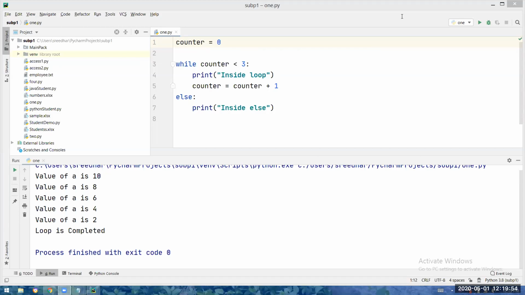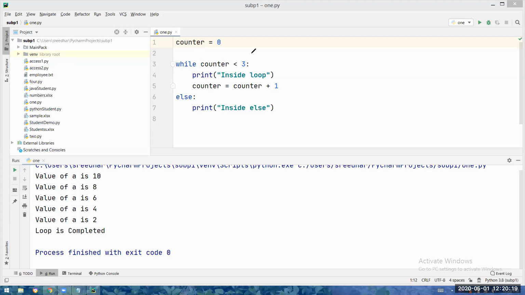It's 1. Inside loop, inside loop, inside loop 3 times, and inside else 1 time. After that, inside loop 3 times. After that, inside else 1 time.